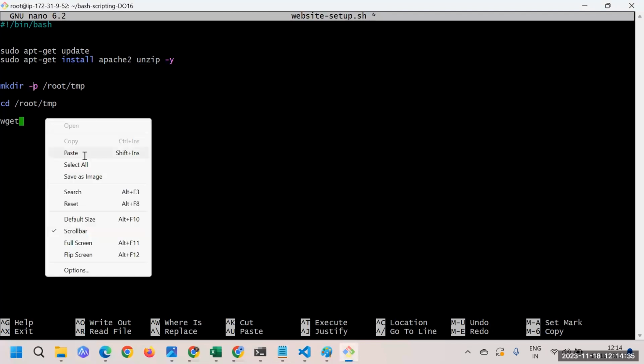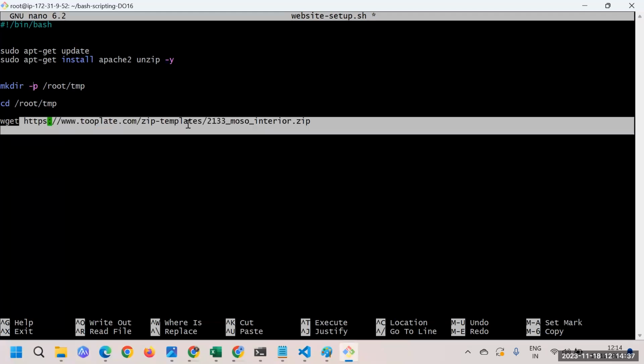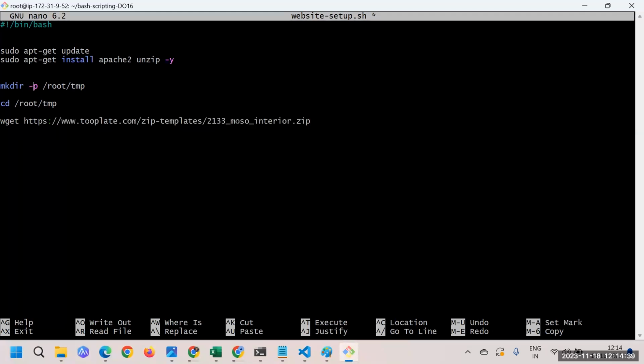Now in real time, it may be your own code. You might be taking it from any server, or copying it from your S3 bucket, where you have put your files as artifacts. Or you might have the code in your GitHub location, so you're taking code from that place. Here I'm taking it from a different server altogether. Great, so here I'll press enter.